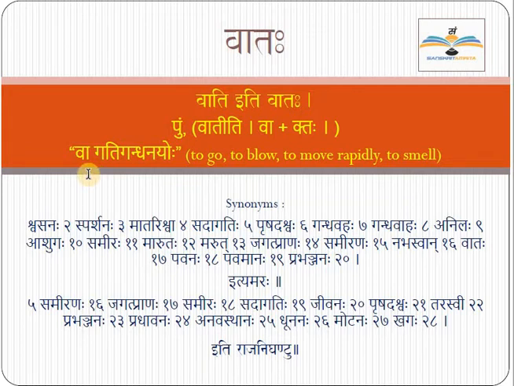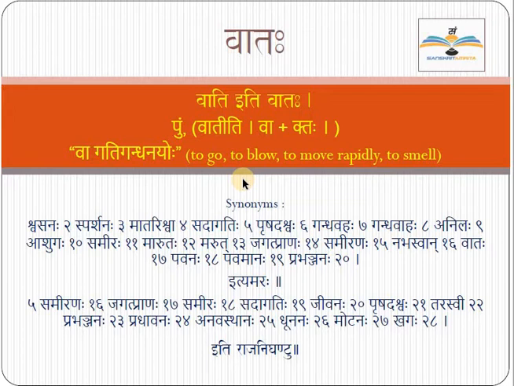So something that goes, something that blows, moves rapidly, or something that smells is called vataha. What is the root verb? Va, and what suffix is added here? Kta. Va and kta. Ka will be deleted. Vata, vataha. That is how this vata word is made. So vati iti vataha you have to remember, and this root verb and meaning also you understood. Alright, nothing special, nothing else.